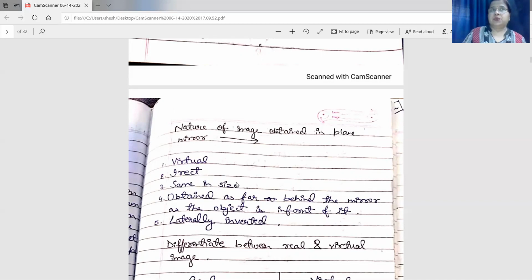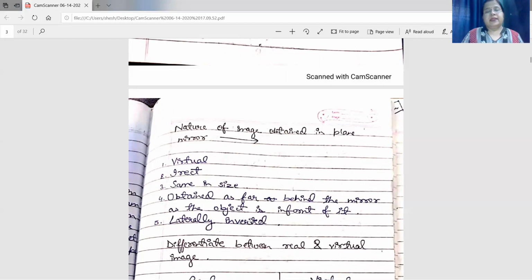And the fourth, last one, is that it is laterally inverted. What is this lateral inversion? If you raise your right hand, you will find that your image is raising its left hand, right? If you place a pen in your right pocket, it will appear in the left pocket of your image.